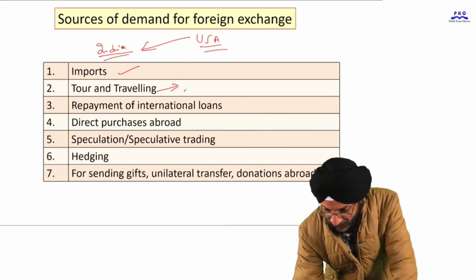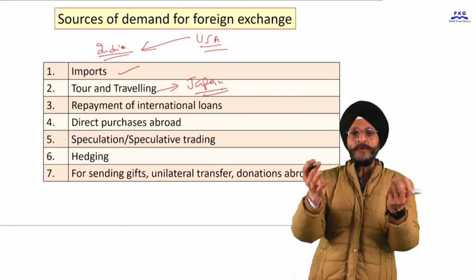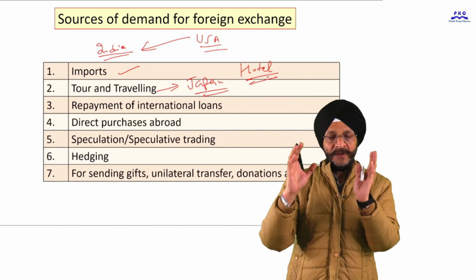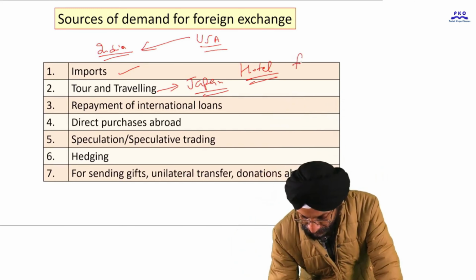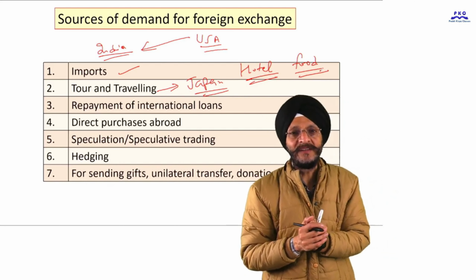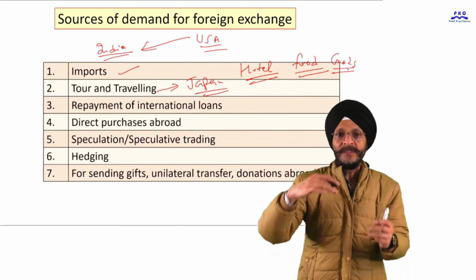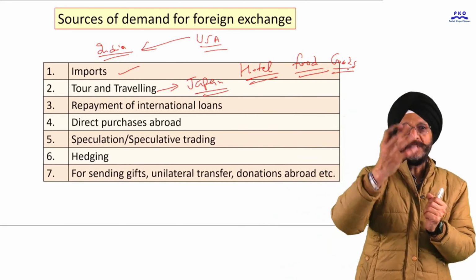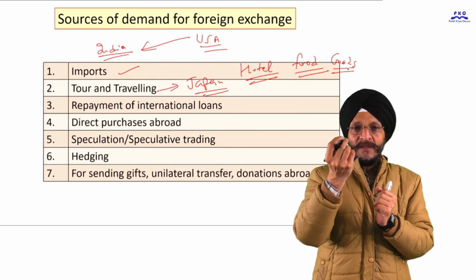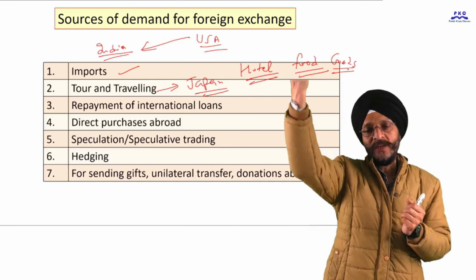When we visit any country, say Japan, where will we stay? We will stay in a hotel. We will also eat something, so we will have to spend on food. We will certainly purchase certain goods which Japan is famous for, or which have value for us, or as a reminder that we have visited that country.